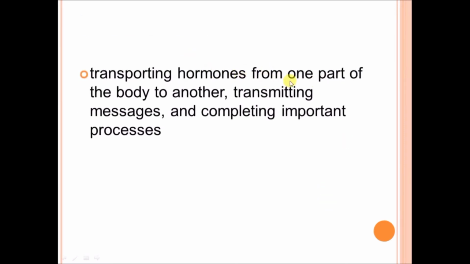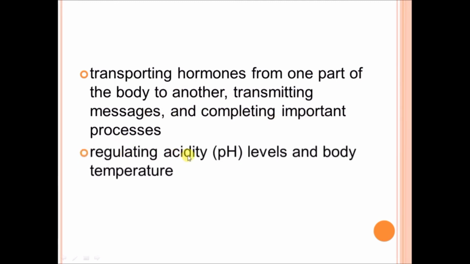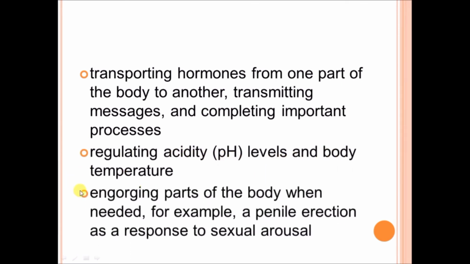Blood transports hormones from one part of the body to another, transmitting messages and completing important processes. Blood regulates acidity, pH, the power of hydrogen level, and body temperature. Blood engorges parts of the body when needed, for example a penile erection as a response to sexual arousal.